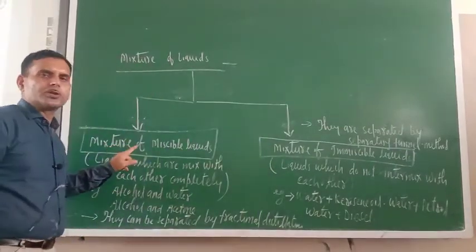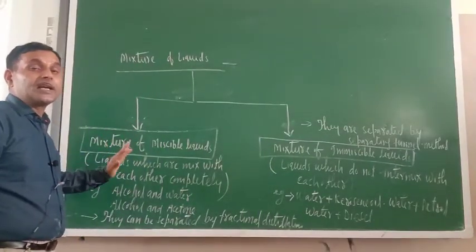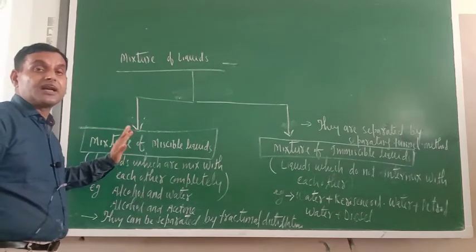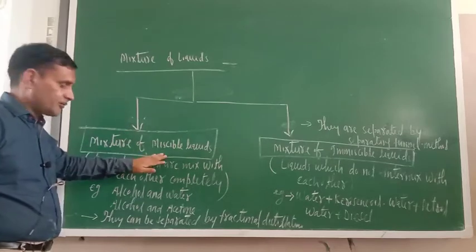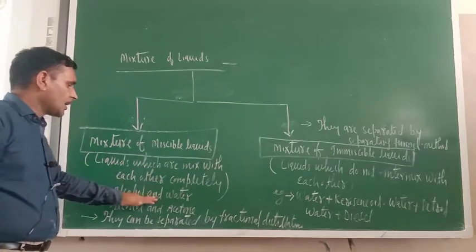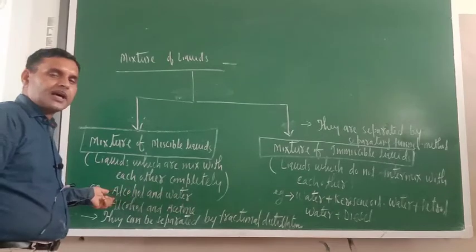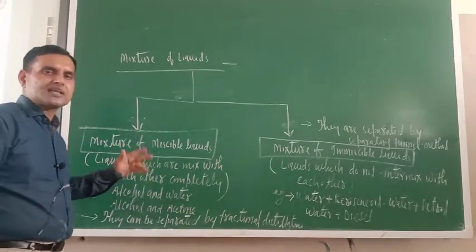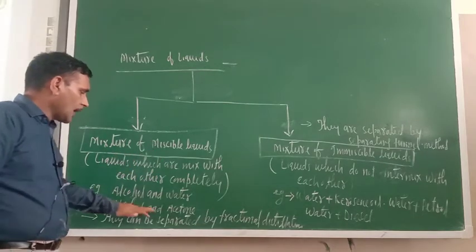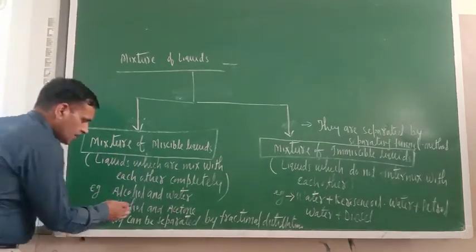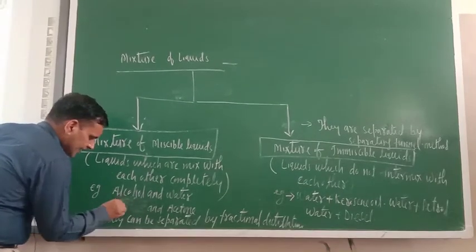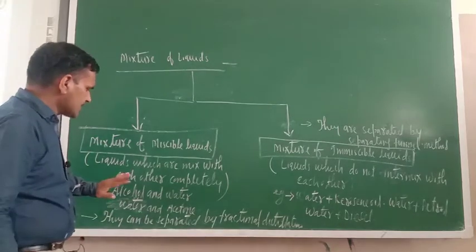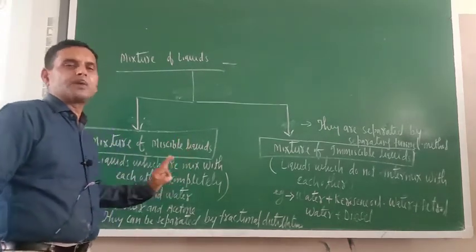Miscible liquids are those liquids which are completely intermixed with each other. Such kinds of liquid mixtures are known as miscible liquids. What are the examples? Alcohol and water. You can take ethyl alcohol, a particular alcohol, but almost all kinds of alcohols are soluble in water. Alcohol and acetone, water and acetone, these are the two prototype examples I have taken.